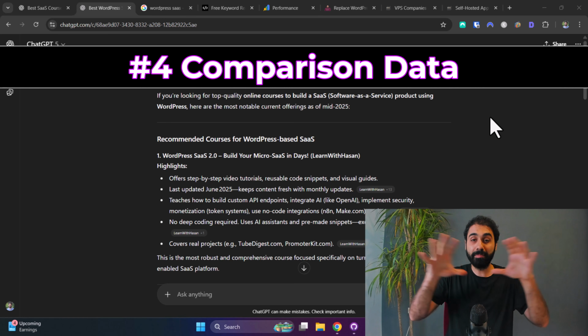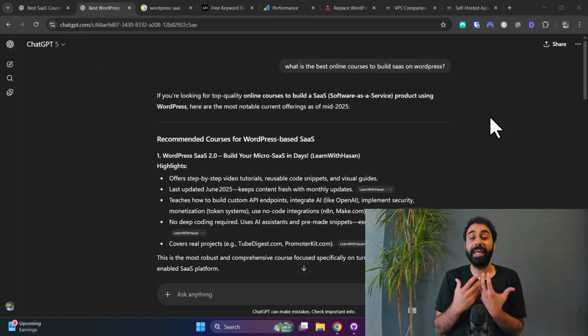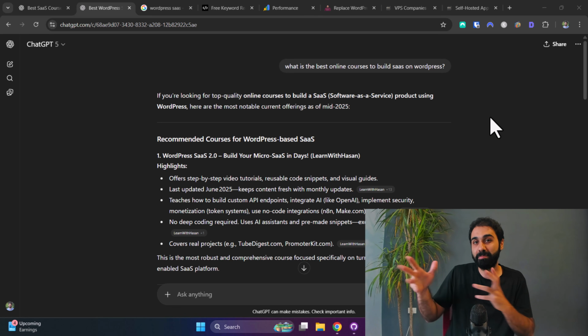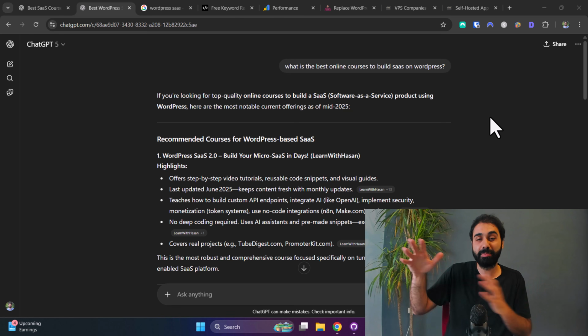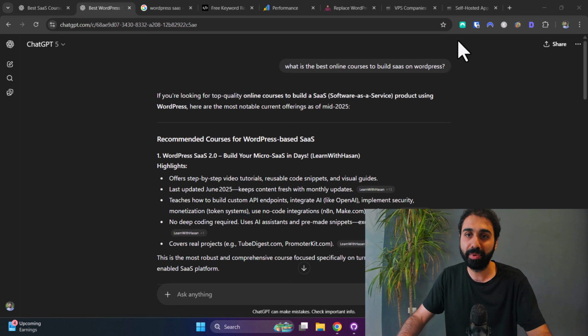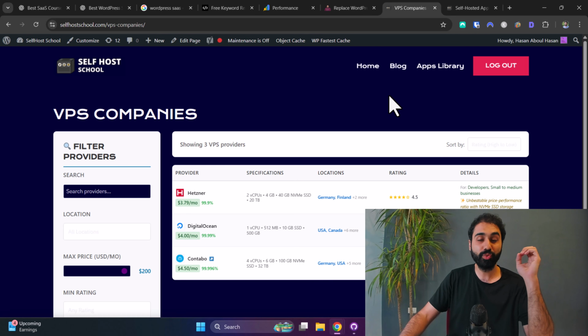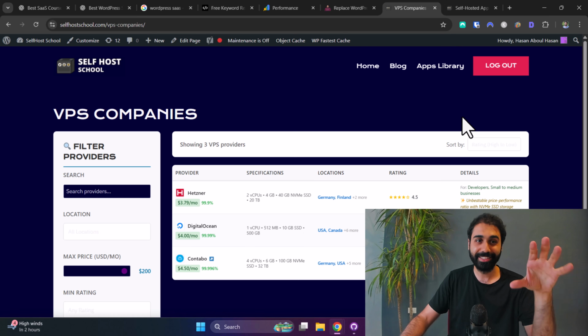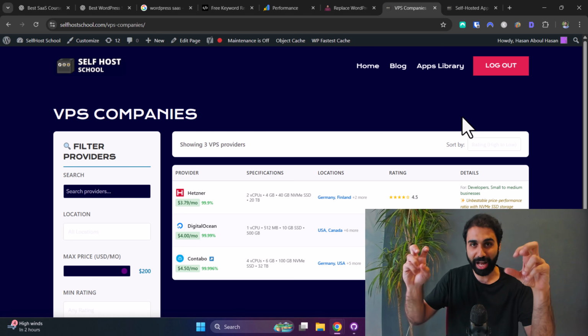Tactic number 4 is what we call creating comparison tables or structured data. These tables or comparison content will help LLMs and AI models answer questions like what is the best X or what is the best product and so on. For example, just yesterday I was working on this new comparison page, especially for testing this AI traffic strategy.